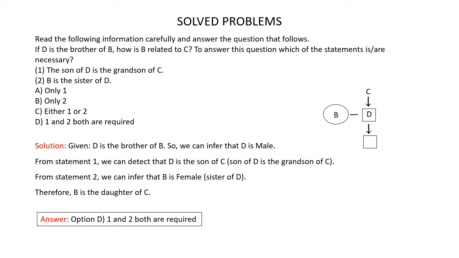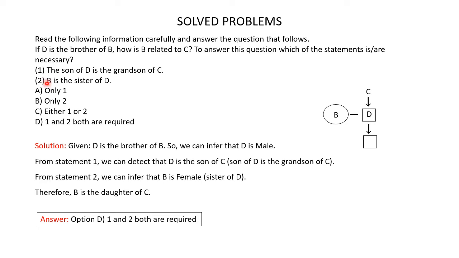Statement 1 says the son of D is the grandson of C. So D has a son. Son is a male, so a square for the son. Now D's son is the grandson of C. Now D's son can be the grandson of C only if D is the son of C. So a down arrow between C and D indicates that D is the son of C. So now we know that D is the son of C and D's son is the grandson of C.